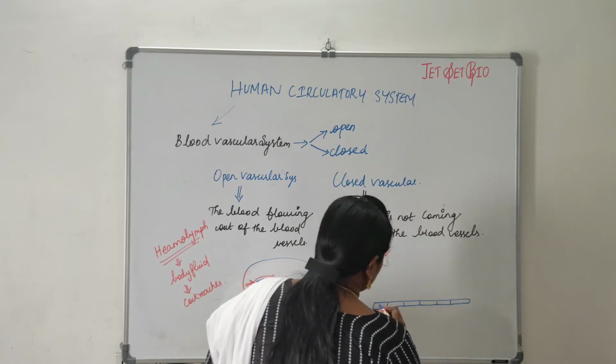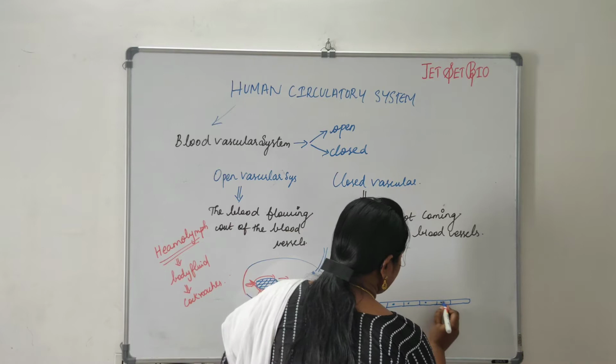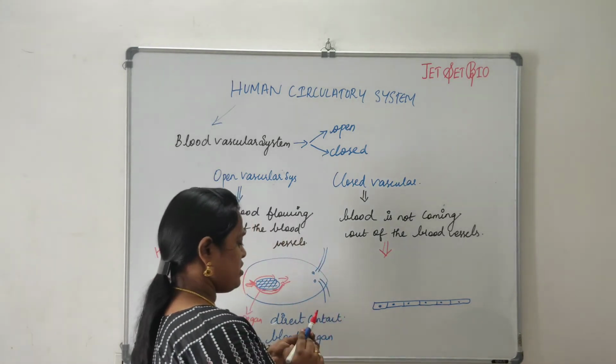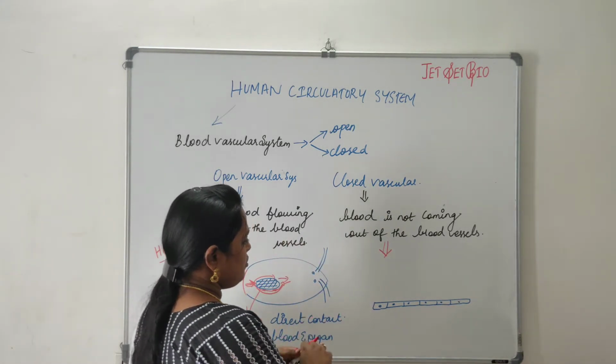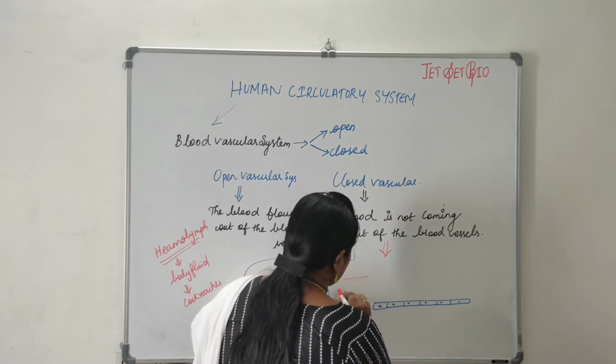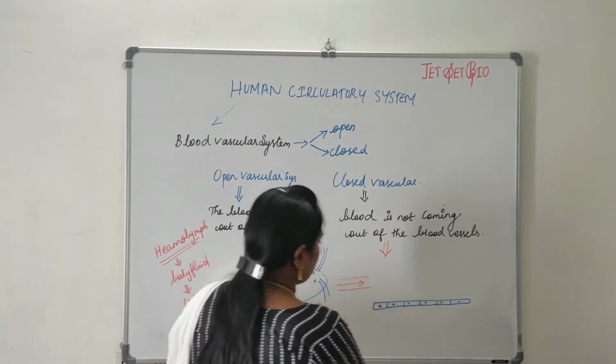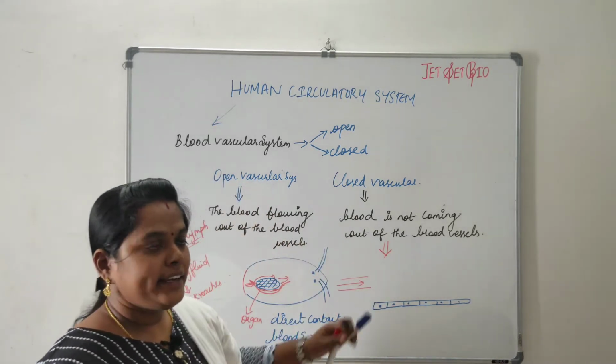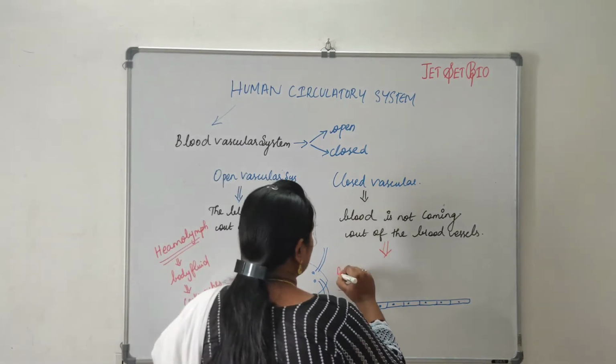An organ is made up of tissues, and I have taken a particular layer of cells in an organ. When the blood is flowing, the oxygenated blood is carried to all parts of the body through the arteries.